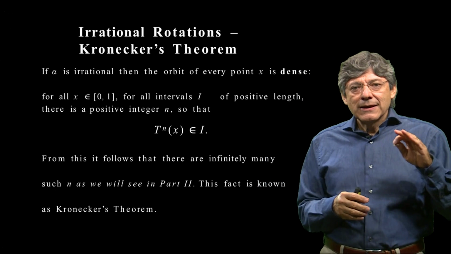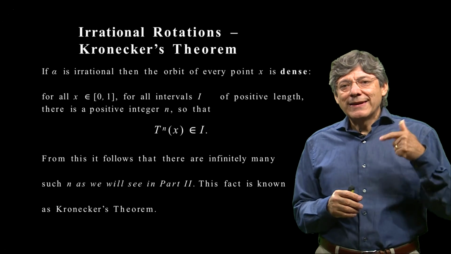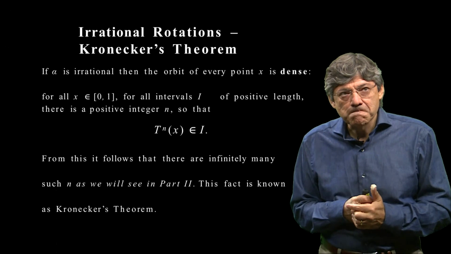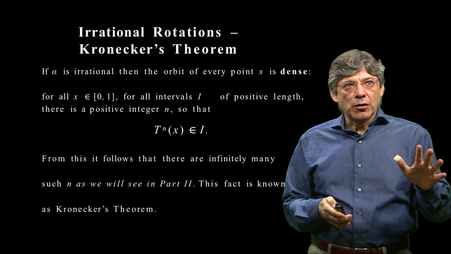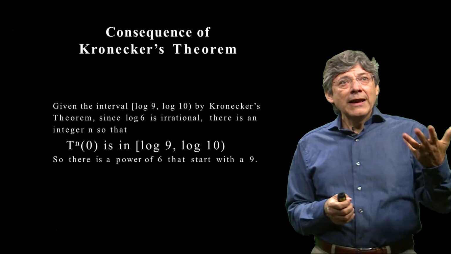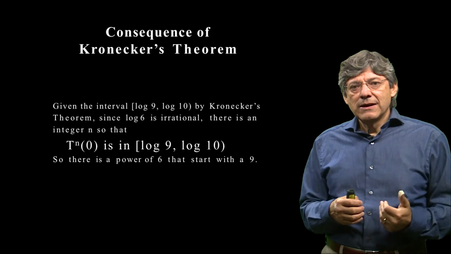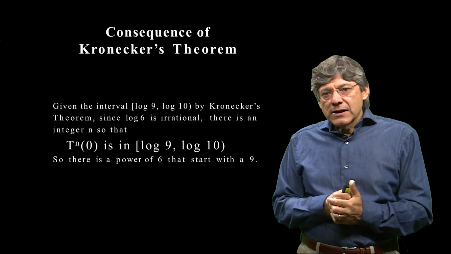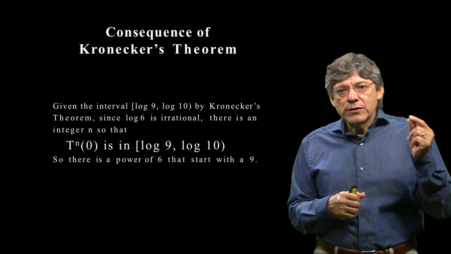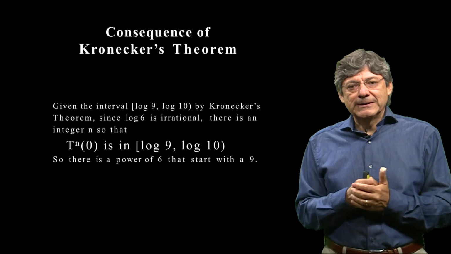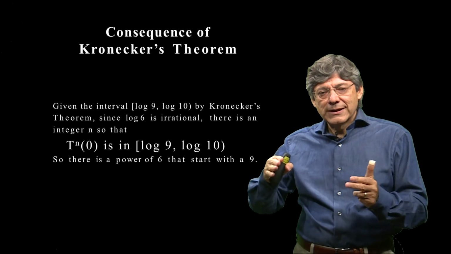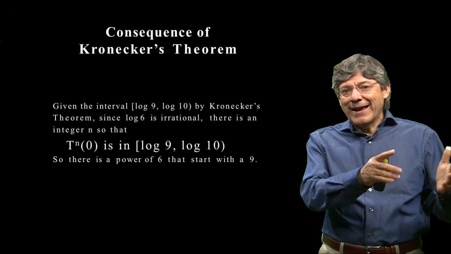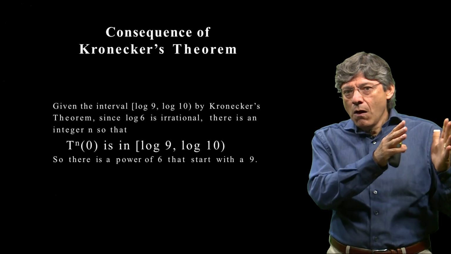We will see that from this fact it follows that there exist infinitely many n's, and that will be explained in part 2. We will cover that in part 2. So this is Kronecker's theorem. Now let's review Kronecker's theorem in the context of our transformation. We are interested, remember, in the orbit of 0 because we know that T to the n of 0 is n log 6. And we want to know whether n log 6 is in the interval log 9, log 10. But we already said that n log 6 is T to the n of 0.